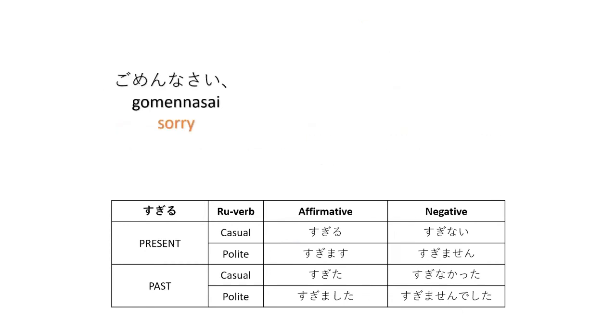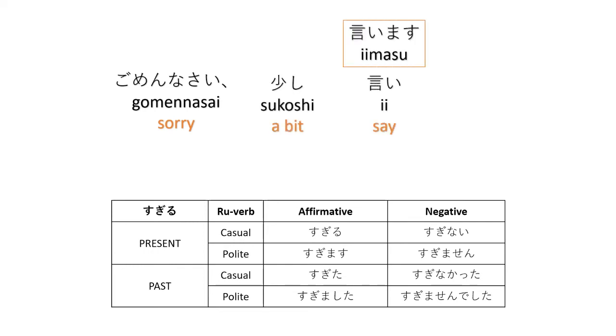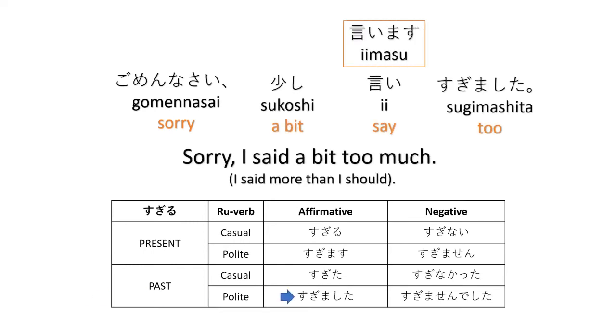Next we have gomenasai, iisugimashita. Sorry, I said a bit too much. I said more than what I should. So ii here comes from iimasu. So ii is the verb stem of iimasu, and sugimashita is the past polite affirmative form. So here we use the past tense.